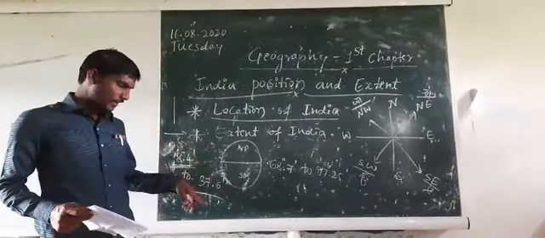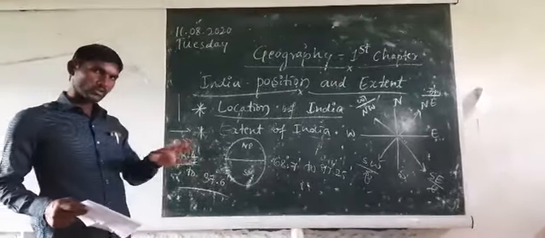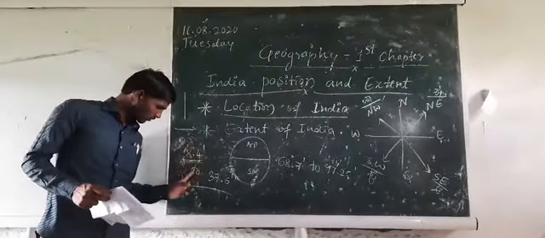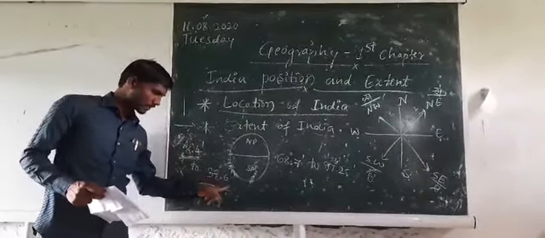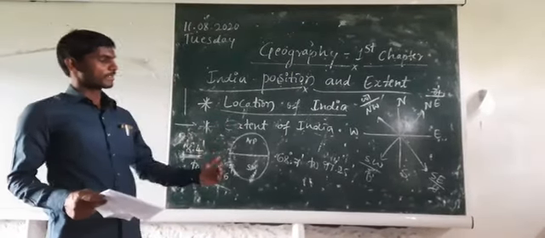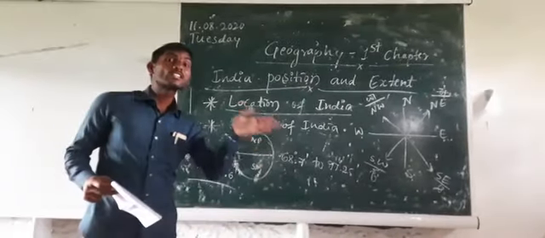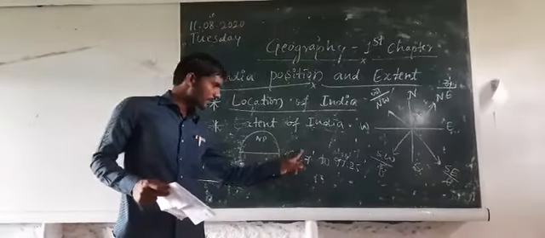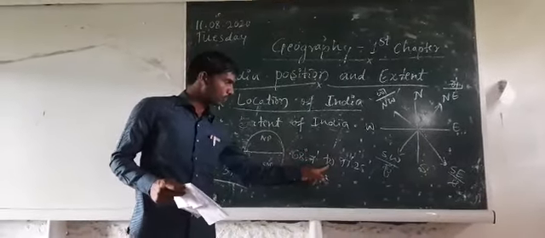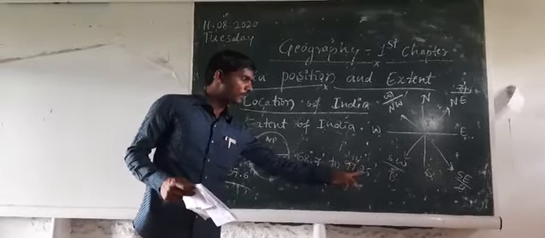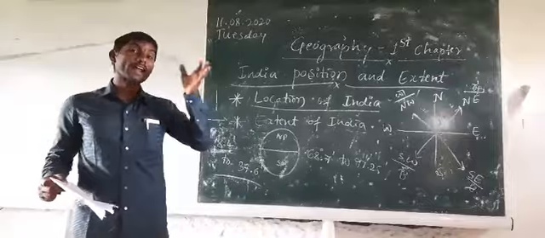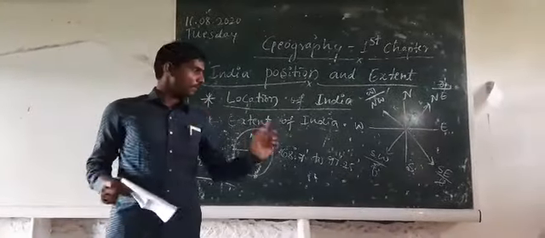India's north latitude location is 8 degrees 4 minutes to 37 degrees 6 minutes. In the same manner, the east longitude location of India is 68°7' to 97°25'. That is the east longitudinal location of India.